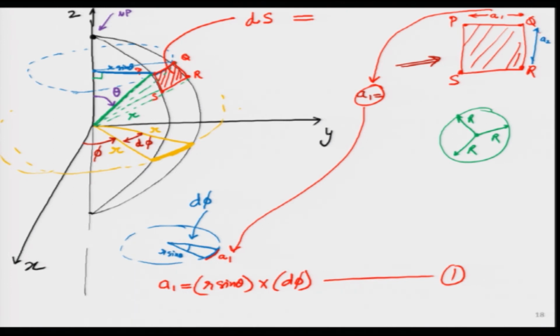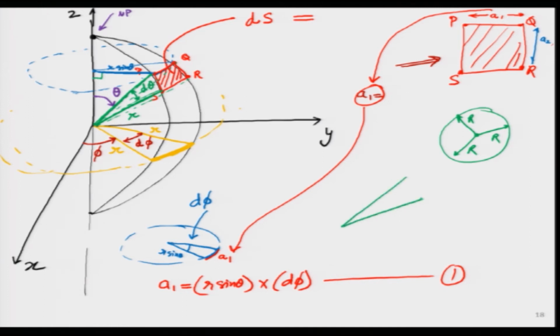How much is A2? Similarly, I can get it from here. Let me write over here. What is this particular angle? If this is phi, this has to be d theta, small. Why? Because if this was phi, this was d phi. Now, again I know the circle over here.